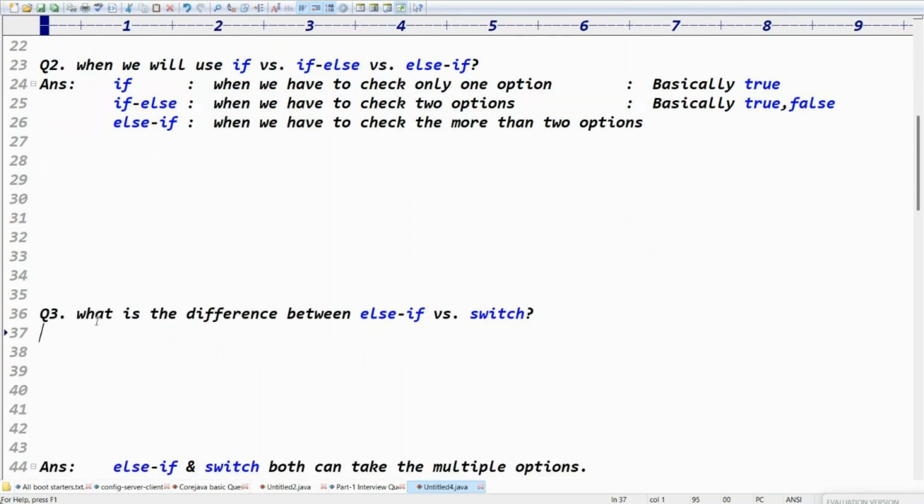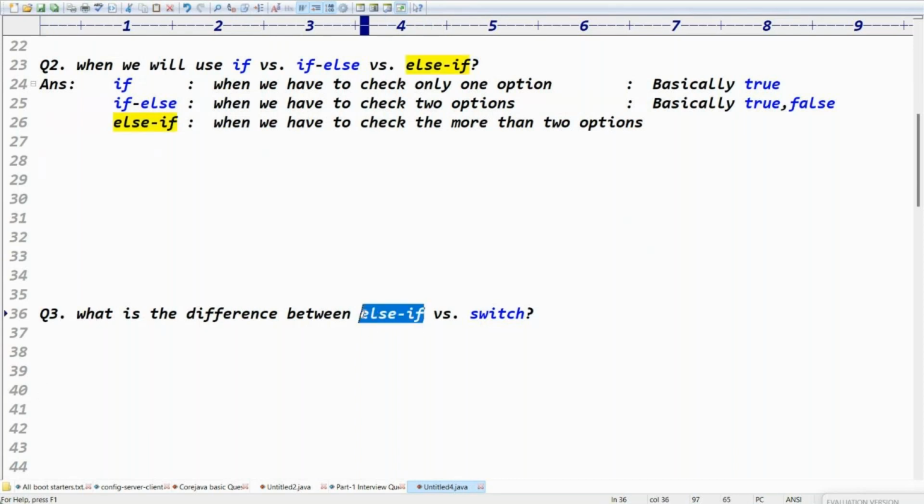That's question number 3. What is the difference between else if and switch? Yeah, most of the guys will ask this question in interviews, right? Because else if can take multiple options and switch also can take multiple options. What is the difference? Anyone tell me before watching my video, before watching my explanation. You tell me what you feel. What is the difference between else if and switch? Maybe you responded, right. Fine. Because for my answer here, else if and switch both can take multiple options.